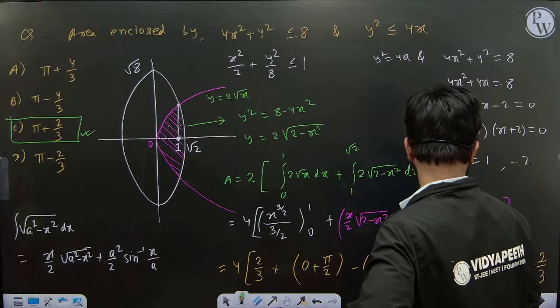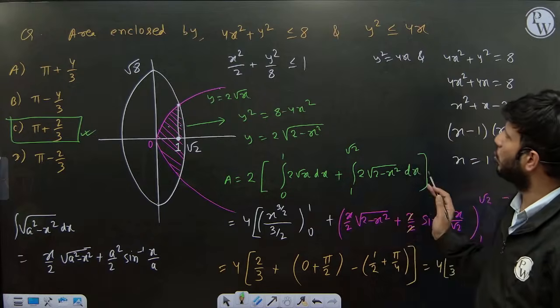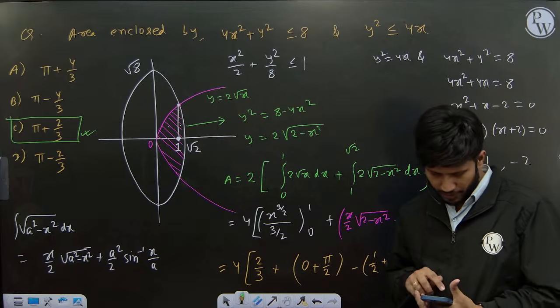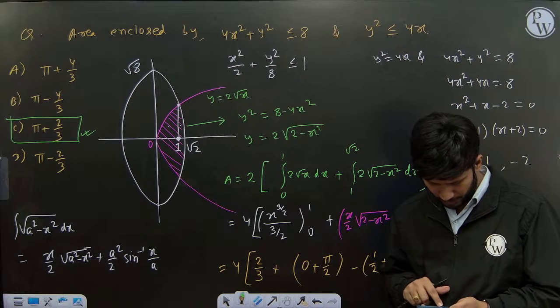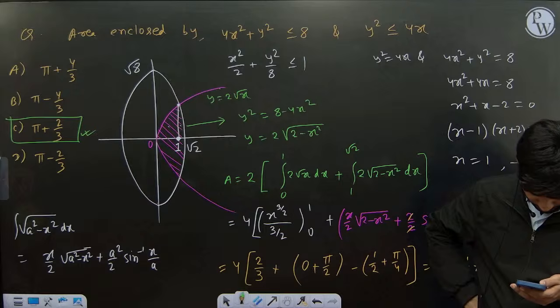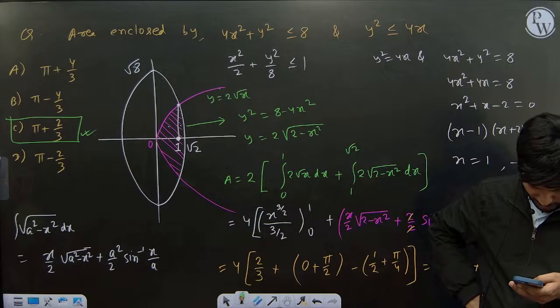Okay. So again, this was a little bit calculative. This was a question from area of application of integral. Let me check if you get more questions in maths. By this time we have got only this question in maths.